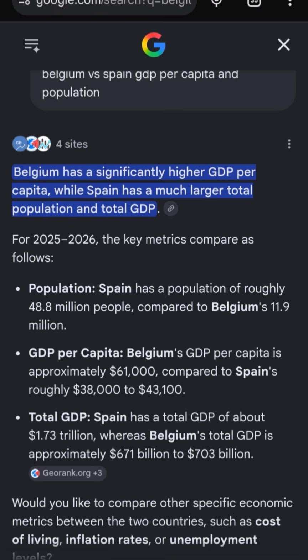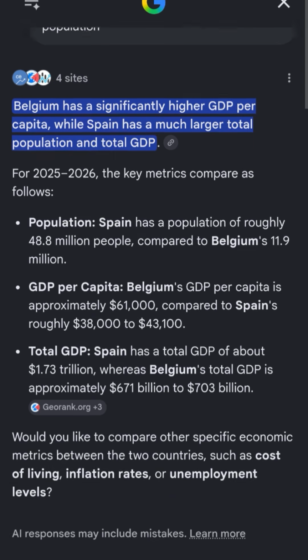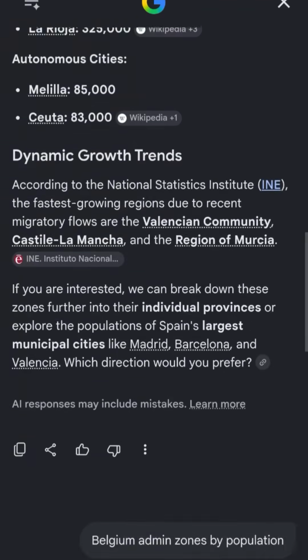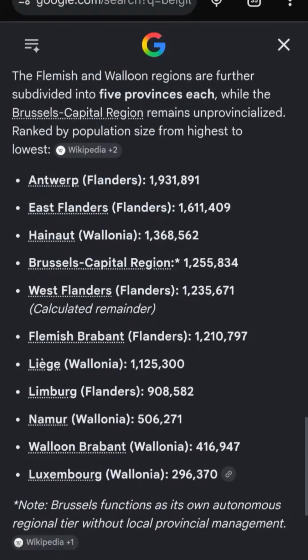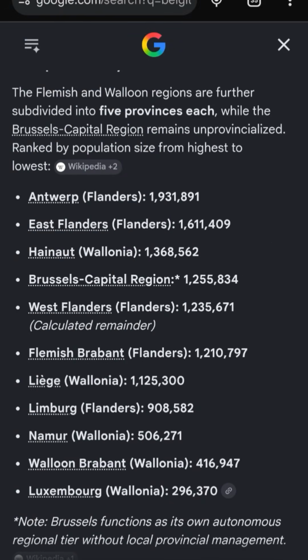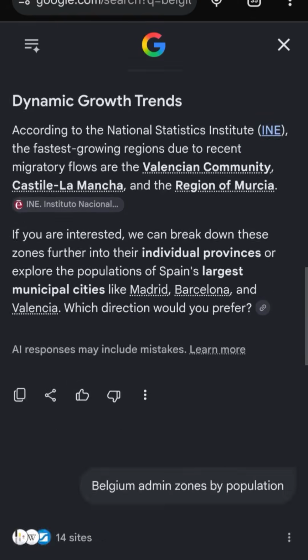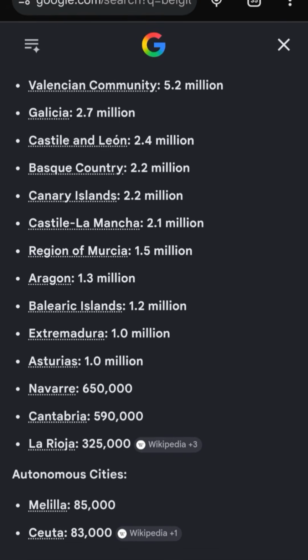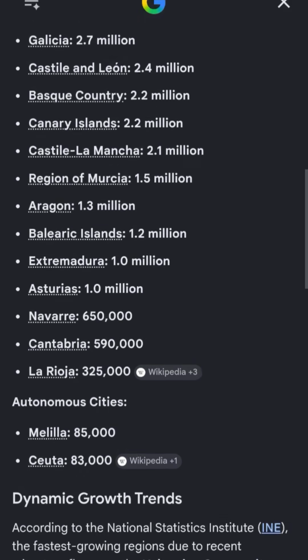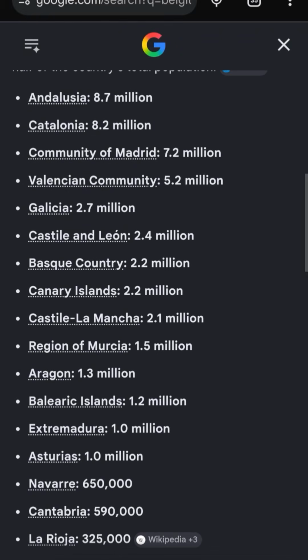So how that might look is, let's see, so Belgium 11 million. Let's actually look at these regions here. Let's just look at Antwerp, the biggest one. Got about 2 million people. So if you went to something like one of these, maybe in the high 1 millions, one of these regions.